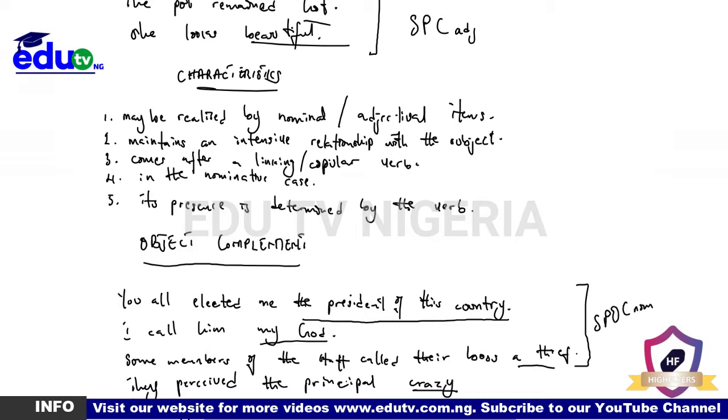SPOC nominal. These two SPOC adjectival. Now, what do we mean by this? These are object complements, and that means that the complement here actually refers back to the object. Do you get it? Refers back to the object. So you have, you all elected me the president. Who was elected the president of this country? Me. So me is the object. The president of this country is a complement that refers back to that object.